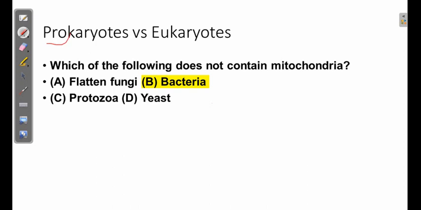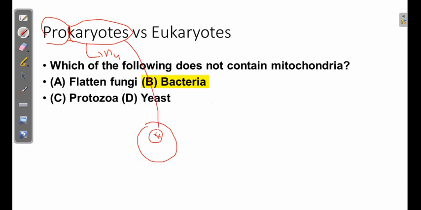The words prokaryotes and eukaryotes both contain karyote, and karyote means nucleus, right? Prokaryote means, pro means before. When the initial organisms started to appear on earth, they did not have a distinct nucleus which could contain the genetic material. That is why they are known as prokaryotes, because they do not have this kind of distinct nucleus. Eu means true, and karyote means nucleus.